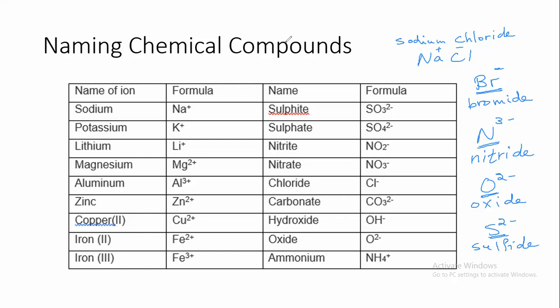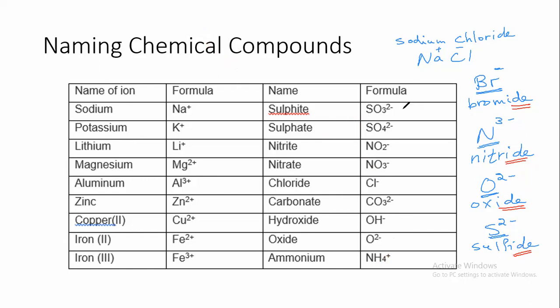Always you will see that the ending of the negative ion is "ide." When the negative ion is present as an atom, only 1 atom, always its name ends with "ide." But for the positive ions, we mention the name as it is: sodium ion, potassium ion, lithium ion. But here we don't say bromine ion, we say bromide ion, nitride ion, oxide ion, sulfide ion. So we have "ide." But sometimes our negative ions, we call them a polyatomic ion.